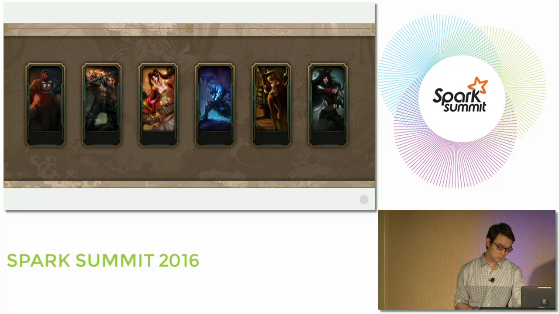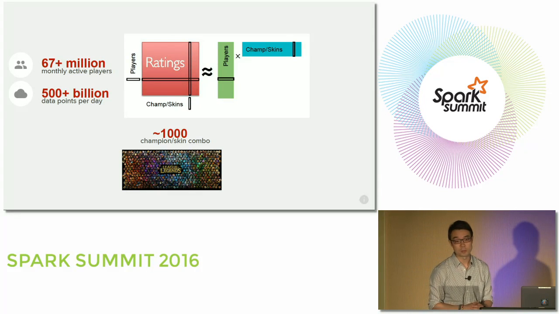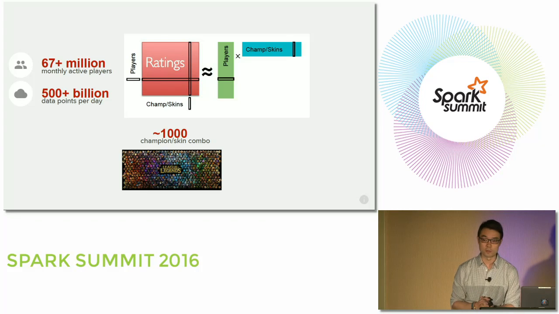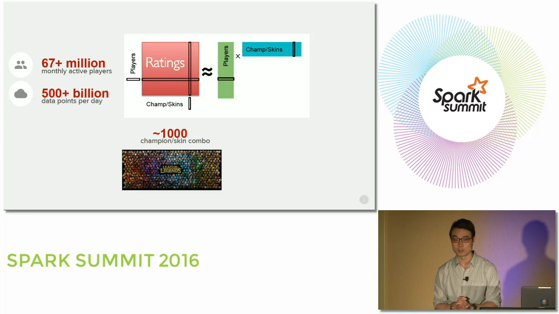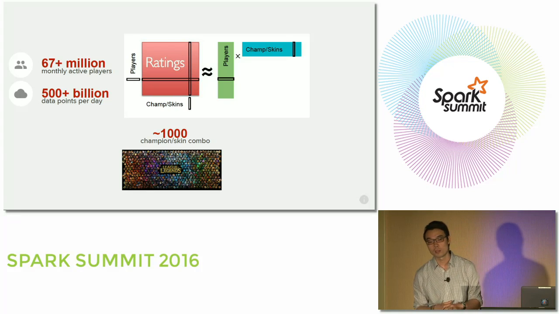But again, in order to do that, we need to deal with a pretty big matrix. To put that number into context, a lot of you may be familiar with the Netflix Prize. Their data set is less than 500,000 users and about 20K movies to rate.